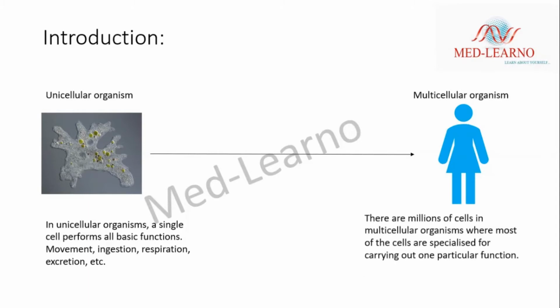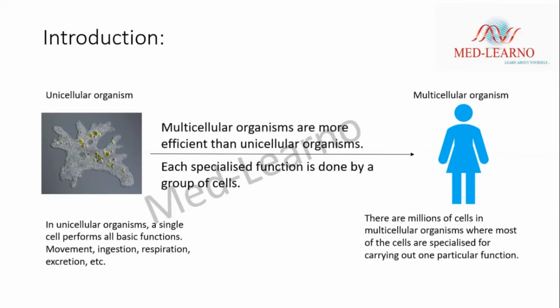There are millions of cells in multicellular organisms, where most of the cells are specialized for carrying out one particular function, which means each specialized function is done by a group of cells. Here, movement will be done by one set of cells, ingestion by one group of cells, respiration by one group of cells, and so on. Hence, multicellular organisms are more efficient than unicellular organisms.